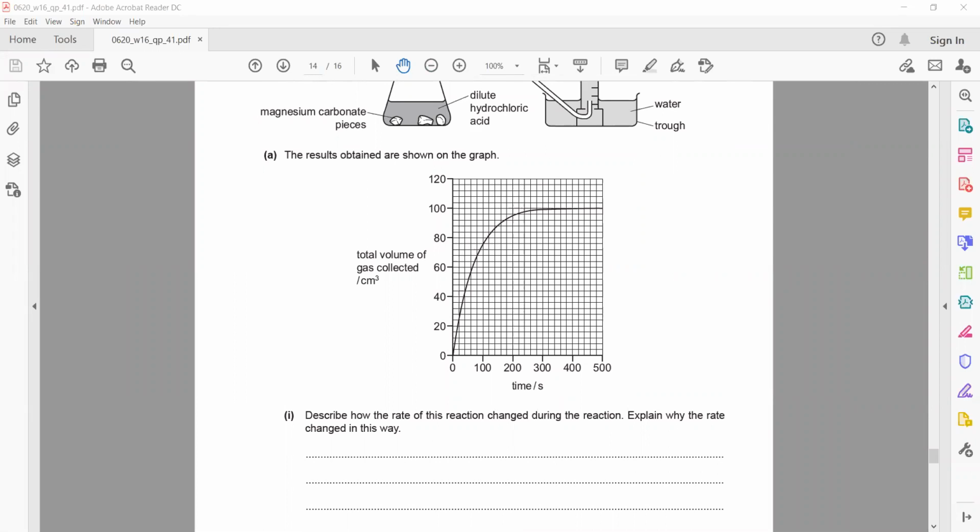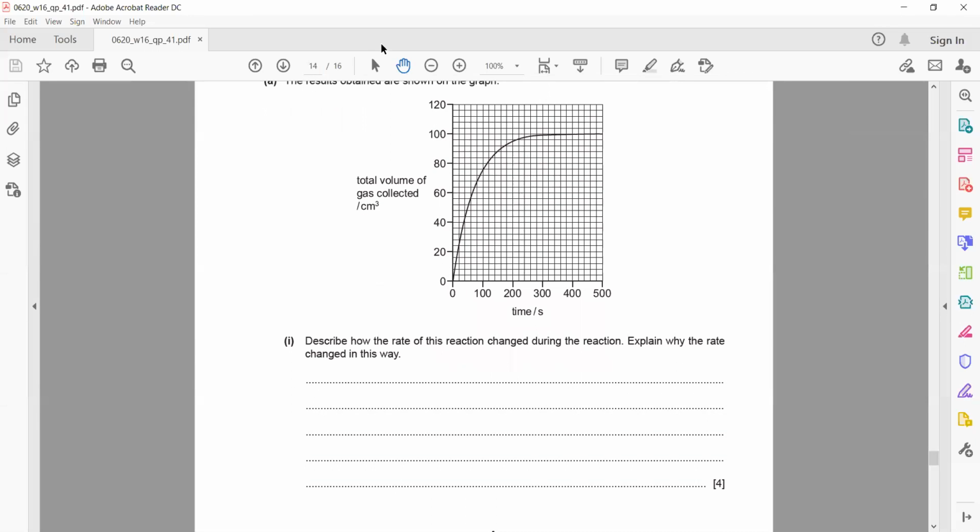So they will have more collisions as the number of particles decreases. So how does the rate vary? Using a graph, the slope of volume versus time is representing the rate. So slope is representing a rate. In the beginning it is steeper, but as you can see the slope is decreasing. It means the rate will also decrease. So first mark, the rate of the reaction is decreasing.